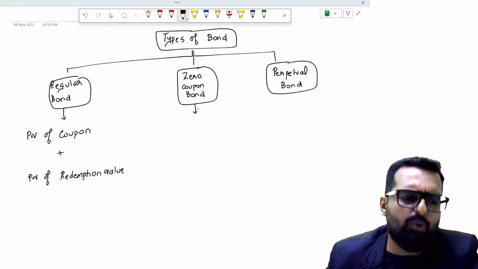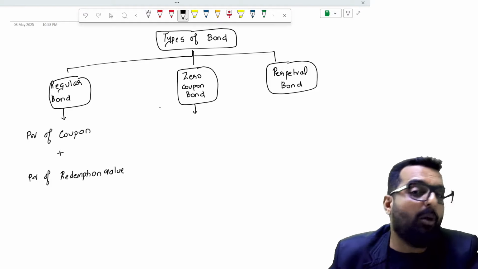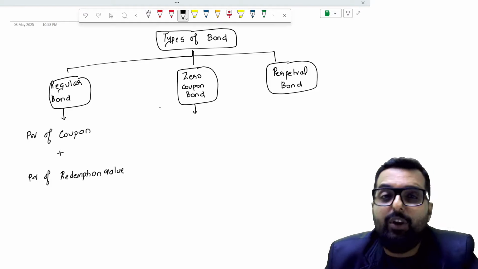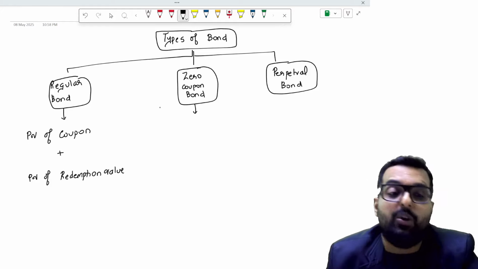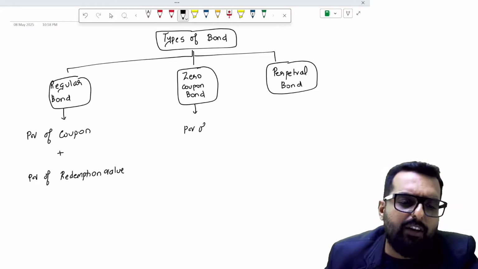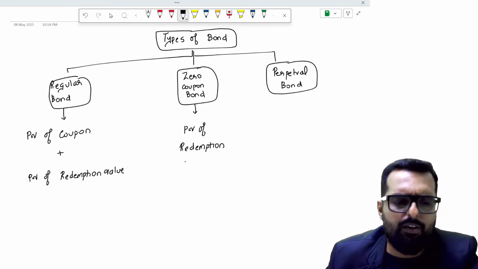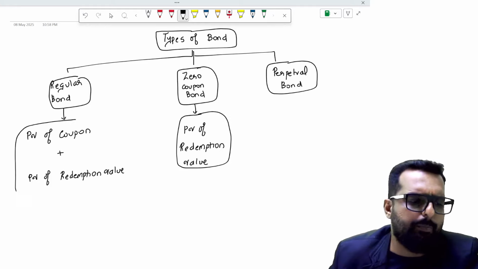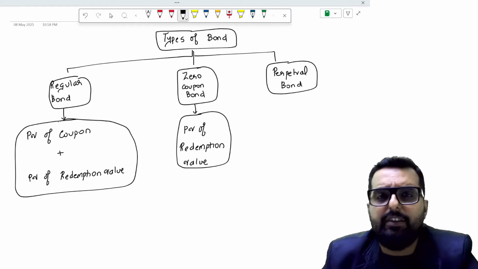What about in case of zero coupon bond? In zero coupon bond, do you have any coupon? No. So will you have a present value of coupon? No. Here it will be only what? It will be the present value of redemption value. Everybody clear with this part?